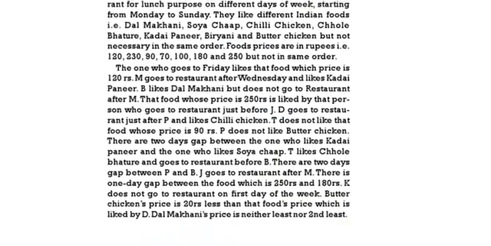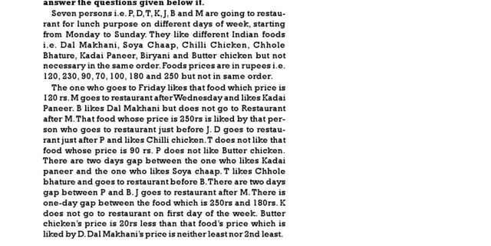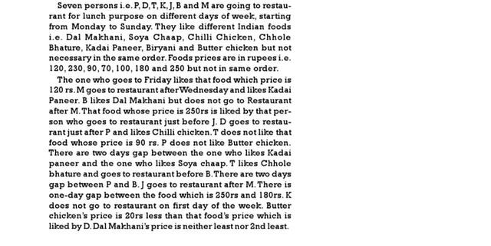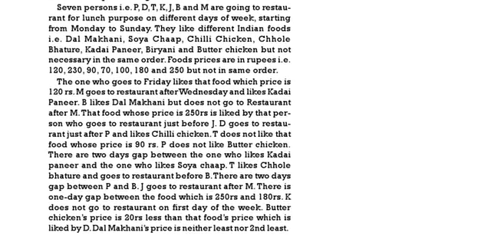This is one more puzzle. Seven persons, study the following information, then answer the question. Seven persons P, D, T, K, J, B, M are going to a restaurant for lunch on different days of the week starting from Monday to Sunday. They like different Indian foods, that is dal makhani, soya chop, chili chicken, chole bhature, kadai paneer, biryani and butter chicken, but not necessarily in the same order.